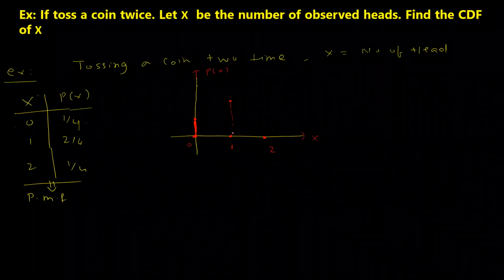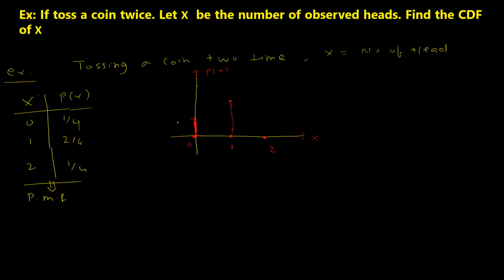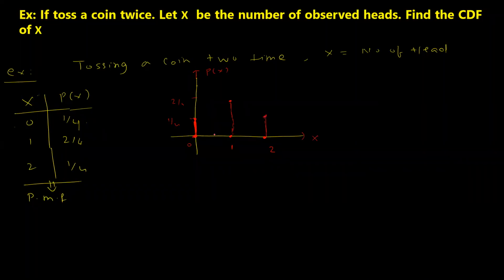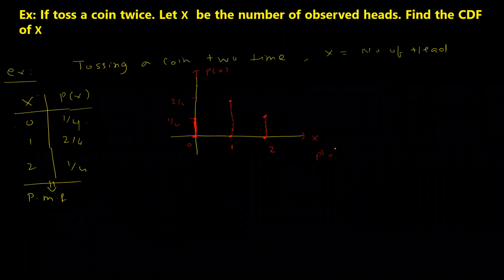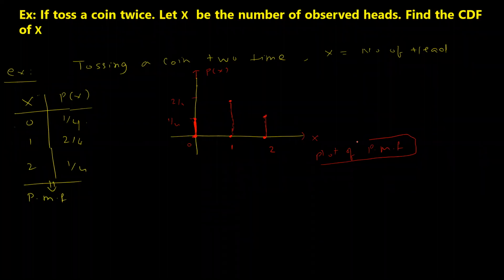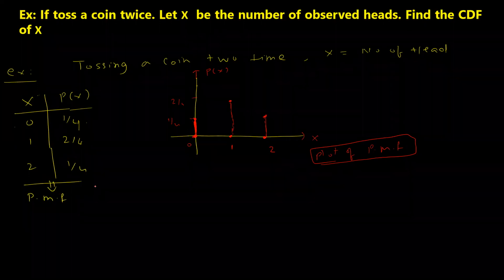So this will be exactly the line. This will be 1 by 4. This will be 2 by 4. And then again add 2. Again this is 1 by 4. So like this it will plot it. So this is a plot of the probability mass function.